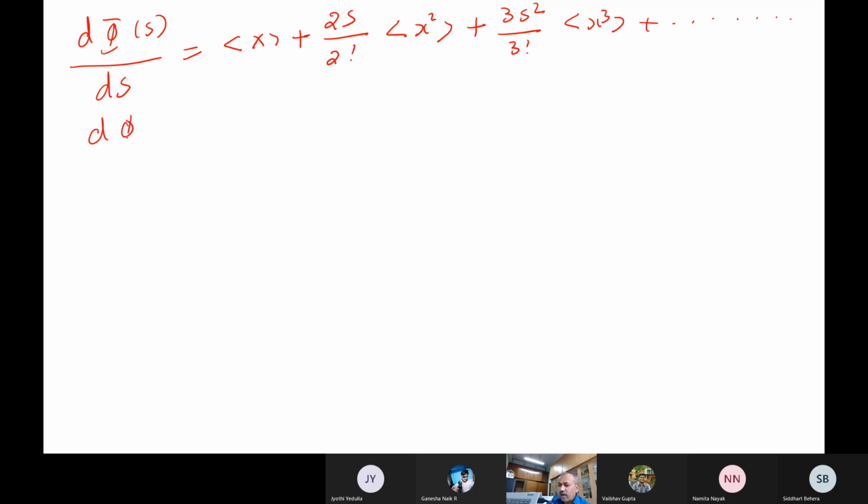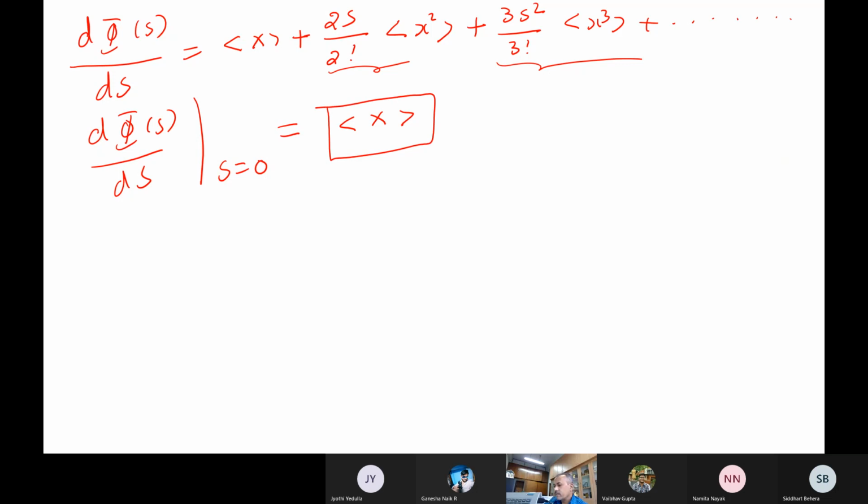Then if I take d phi of s by ds and substitute s equal to 0, all the higher order terms, wherever s is there, vanish. Finally, I get the expectation of x. What is this value? This is nothing but the mean value, the expectation of x only. You followed. We can introduce this by a symbol, say mu.